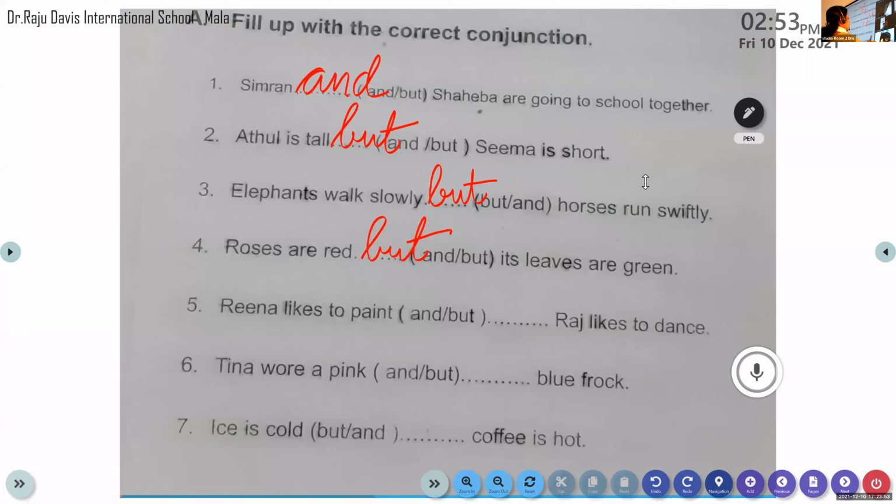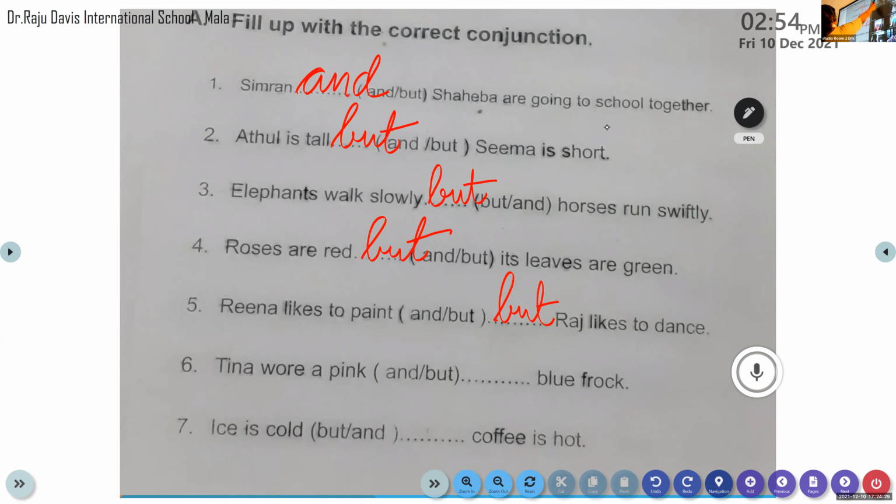Okay, very good. Mitra, come on. Did I call you, Mitra? No. Okay, come on. Do the fifth question. Reena likes to paint. Raj likes to dance. Reena likes to paint, but Raj likes to dance. Yes. Very good.